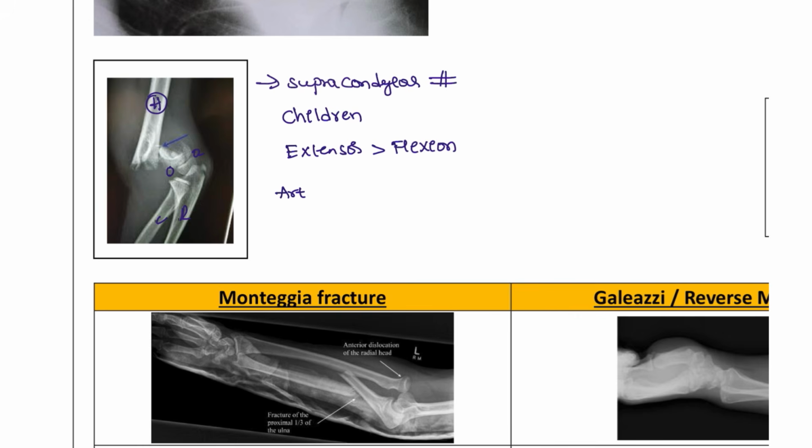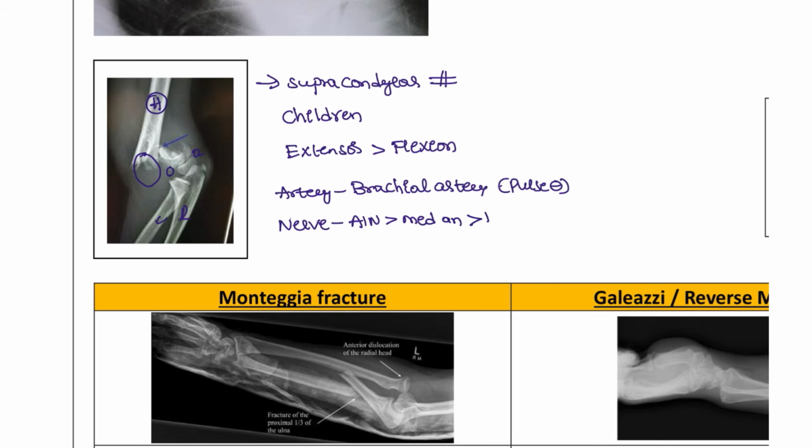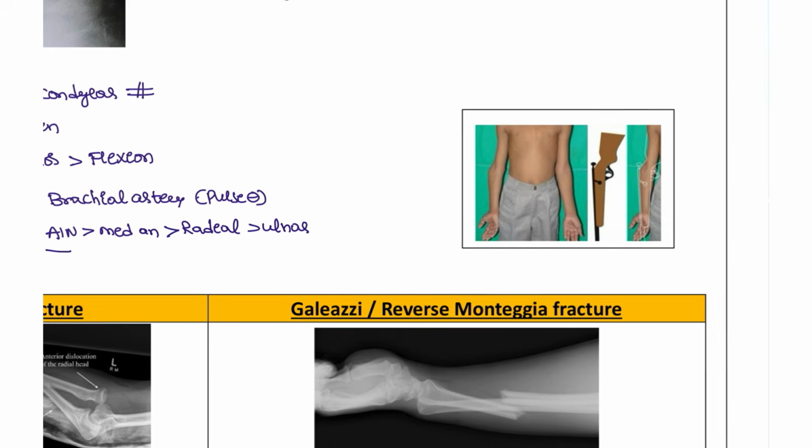But what is the artery that is damaged here? Because we have the cubital fossa here, the brachial artery can be injured in this patient, so the pulse can be disturbed. Next, the nerve. The nerve that is involved in this patient is the AIN, anterior interosseous nerve. If you don't see the anterior interosseous nerve, then you can mark the median nerve, and if you don't see the median nerve, then you can mark the radial, or if it is ulnar. But the most common is the anterior interosseous nerve.